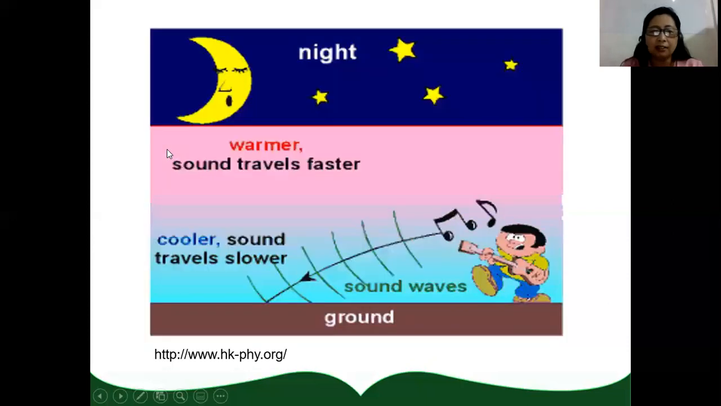But during nighttime, wherein the ground is cooler, the air particles above the ground are also cooler. So when sound is generated from the source, it bends towards the ground. Okay?